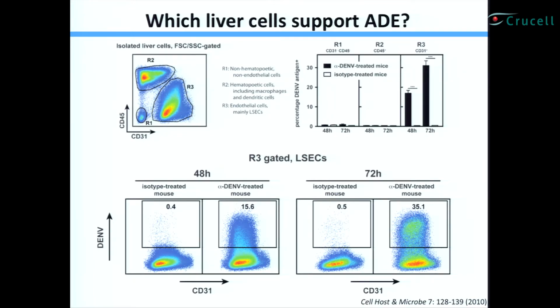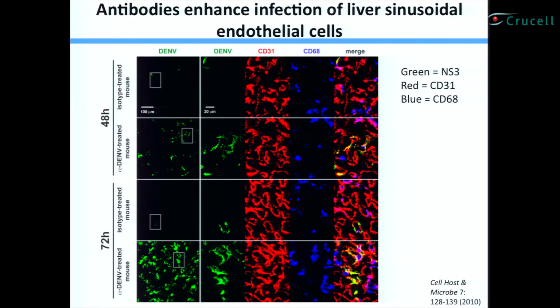Because of time's sake, I'm going to move quickly. The caveat of this experiment is that the antigen that we use detects the structural portion of the virus. So we wanted to be confident that we're really looking at viral infection. So here we use a different approach, immunohistochemistry, and a different antibody that really measures viral replication. So we're using NS3.